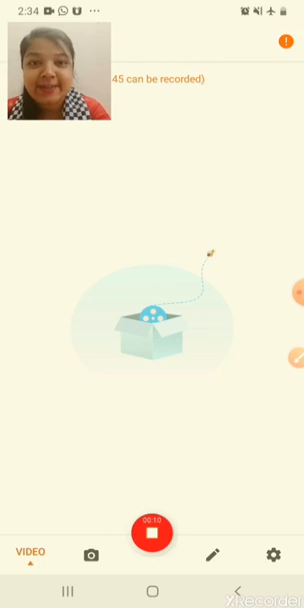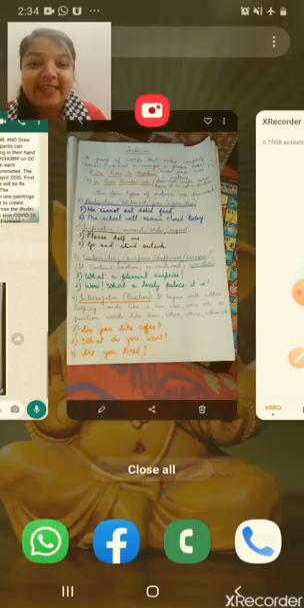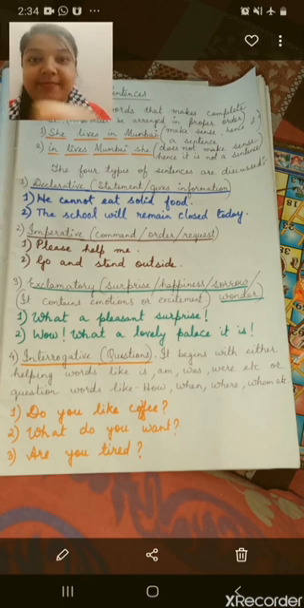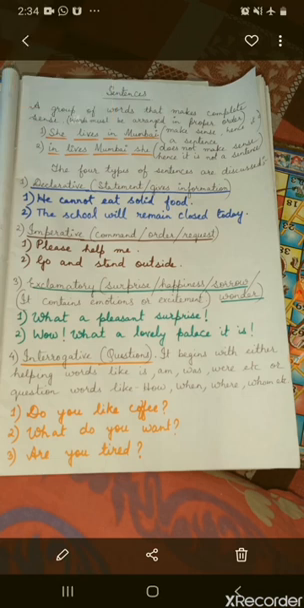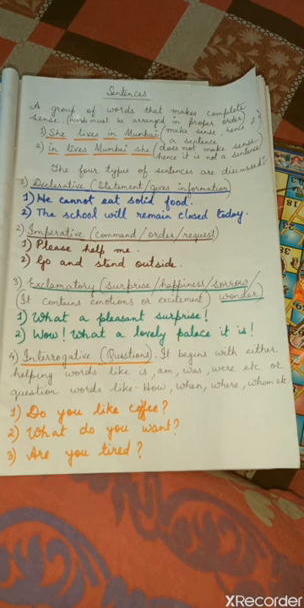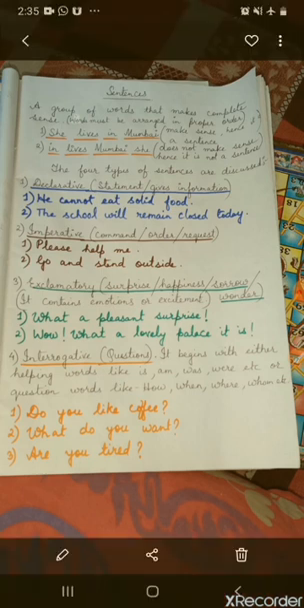Okay, so today we are going to start with the chapter sentences. What do you mean by a sentence? You see, I have written here: a group of words that makes complete sense is known as a sentence.